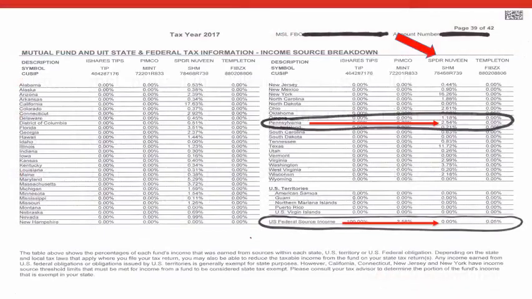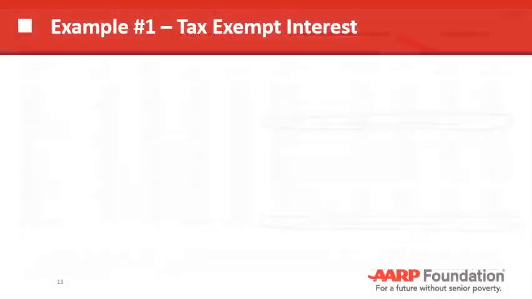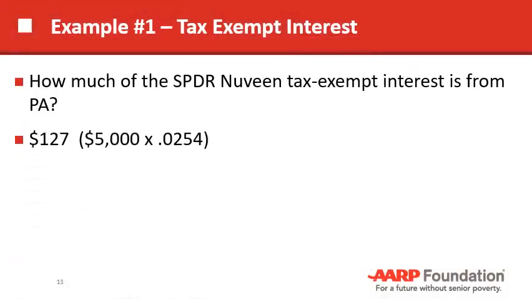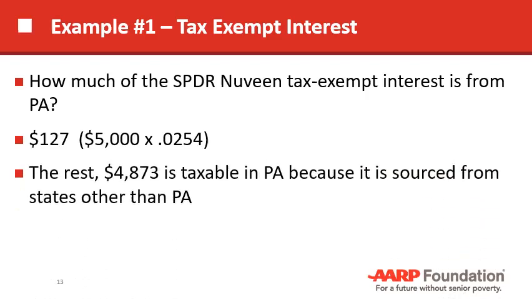So here's an example of what you might see in a broker statement. You've found the Spider Nuveen Fund, and here you see that 2.54% of its interest came from Pennsylvania sources. And then you also saw that you don't have to add anything more because nothing came from U.S. territories or federal sources. So 2.54% is subtracted. That is $127 by doing the math. And then the rest is going to be taxable because it comes from outside Pennsylvania.